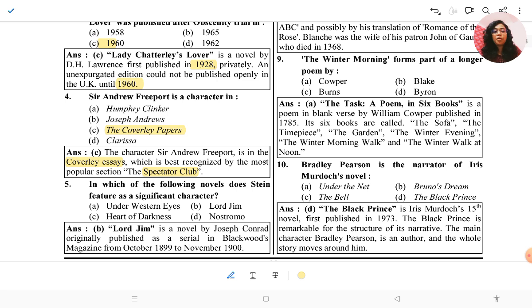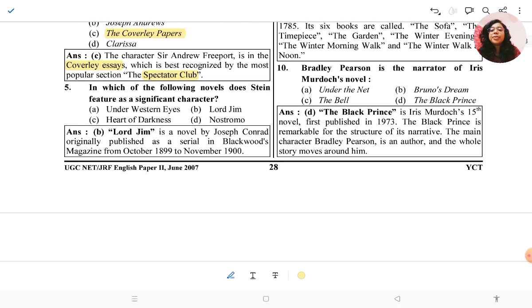And if you know who was the writer, please write in the comment section. It is a question for you. And the other options also: Clarissa, who wrote Clarissa, who wrote Humphry Clinker, and Joseph Andrews. It is an easy question, right? So please comment below.